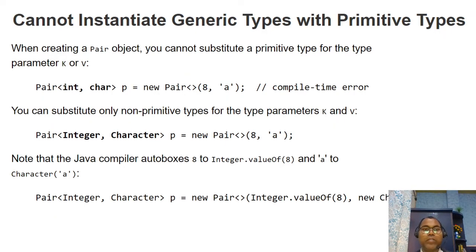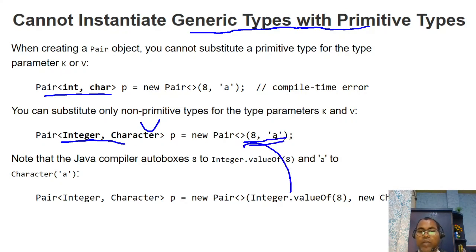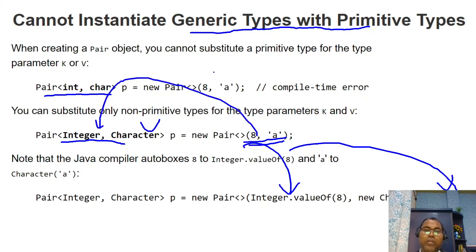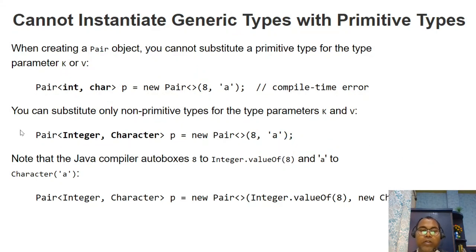So here the first thing is that in the type argument you cannot use a primitive. Here this is allowed. Why is this primitive allowed? Because autoboxing happens here. But autoboxing cannot happen from this to this. So please be careful: while you're defining your type argument, you have to use only wrapper classes or class objects. You cannot use a primitive in defining the type argument.